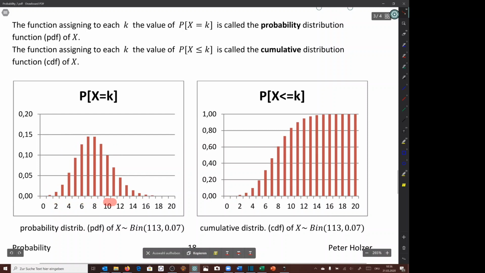So this is done already here on the right, and the cumulative distribution function always starts at 0, and then it increases only until it ends up at 1.